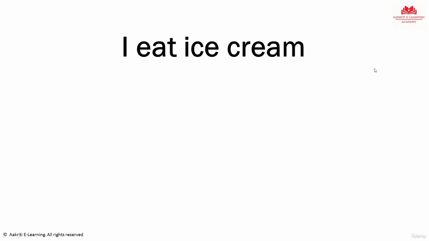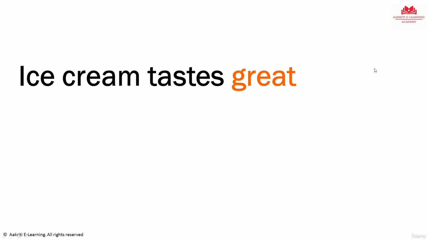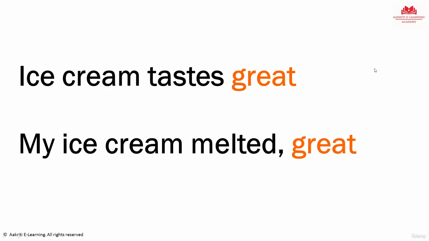So can we convert it into, say, the number 20? Well, that would not work. Why? Because we need to store more information. Just the meaning would not help. We also need to store other things like, say, the context. Think about it, somebody says ice cream tastes great, and then somebody else says my ice cream melted. Great.